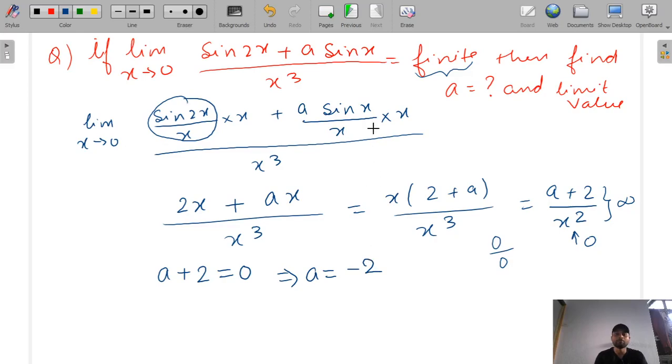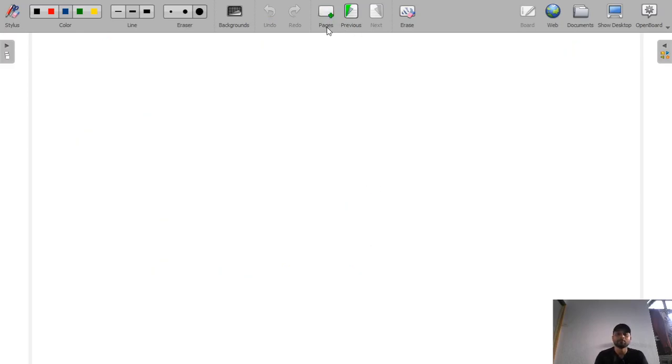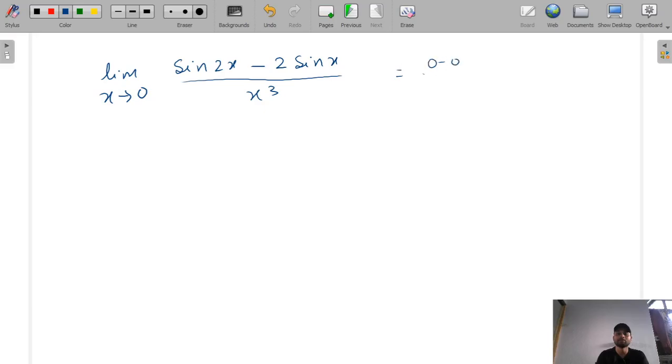Now we have to find the limit value. So when we substitute a is equal to minus 2, we will get limit x tends to 0 of sine 2x minus 2 sine x by x cube. So this is in the form of 0 minus 0 by 0, that is equal to 0 by 0. So what do we do for 0 by 0?